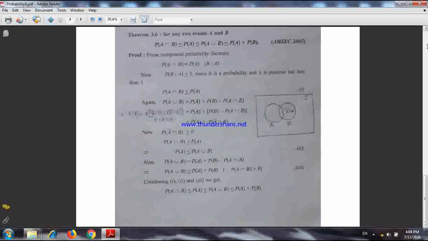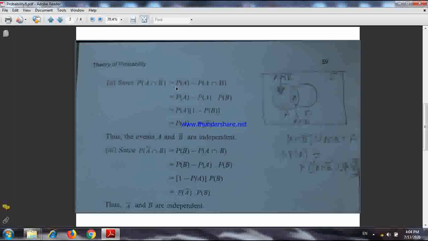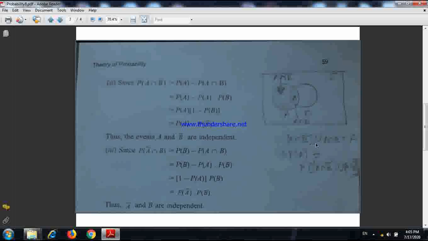Similarly here you want to prove that A and B bar are independent. So again you draw a Venn diagram. This is A and this is B. And which area is A intersection B bar? This area is A intersection B bar. So A intersection B bar union A intersection B, this area union this area is nothing but A. And moreover, A intersection B bar and A intersection B are mutually disjoint.